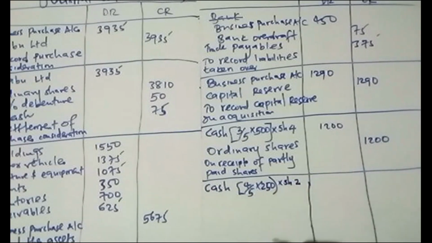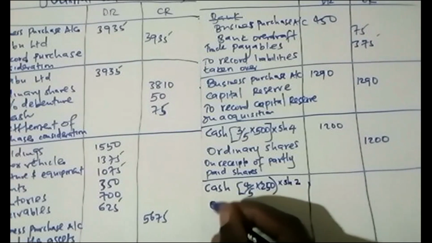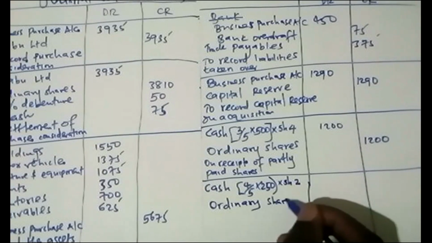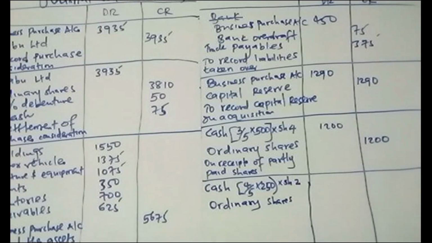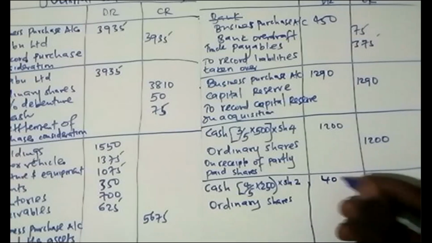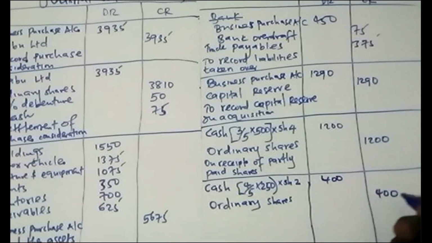So in order for Fanaka to receive cash of this kind, remember that it was giving out ordinary shares. That is why we have debited the cash which it received due to the ordinary shares it was giving out. So 4 for every 5 times 250 times 2. So this is 400 and this is 400.